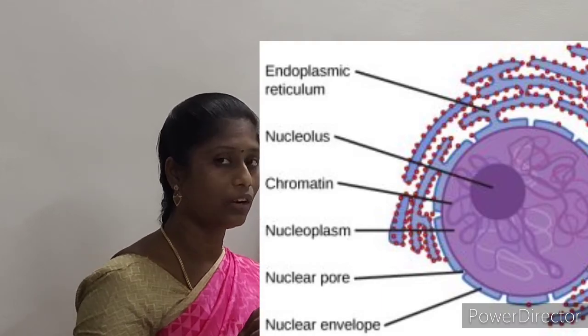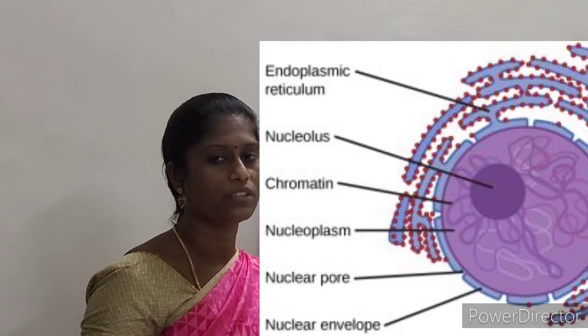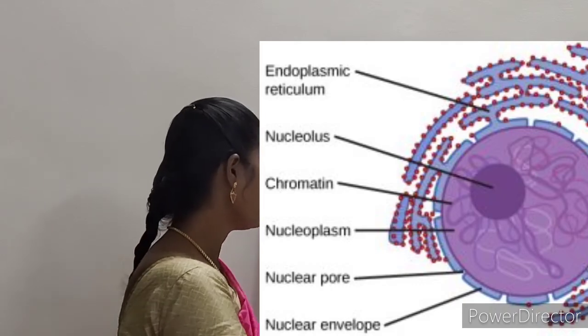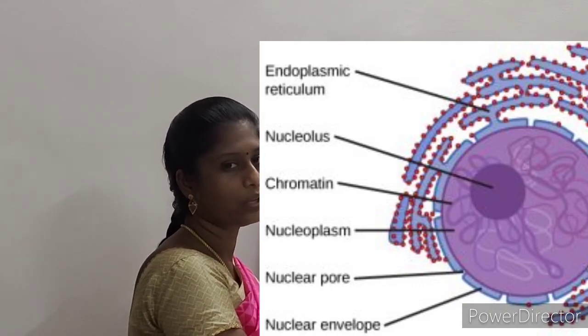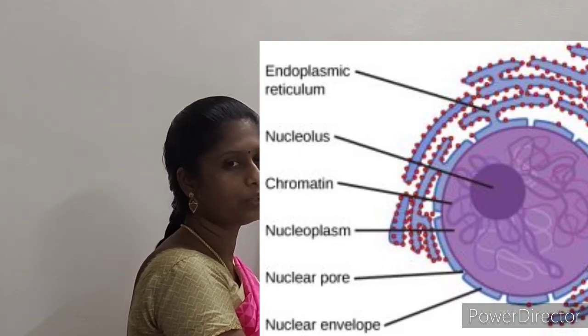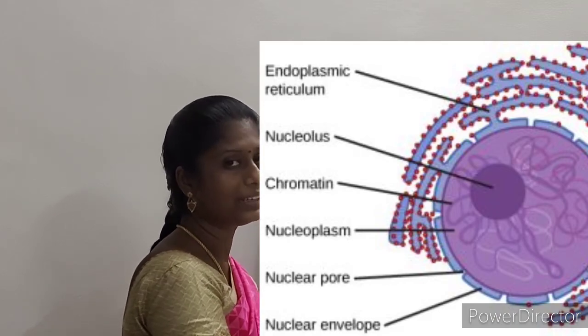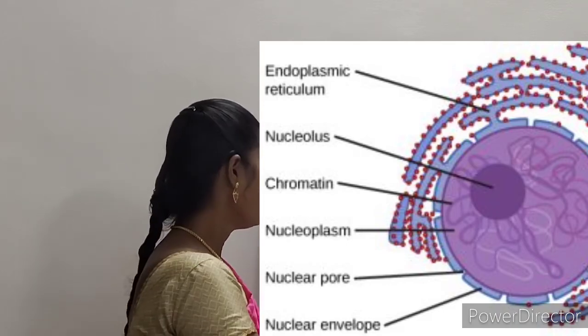Okay, but they are not tightly condensed during interphase. Such type is called as what? Euchromatin. What is euchromatin? The part of the eukaryotic chromosome which is transcribed into mRNA, which contains active genes that are not tightly condensed. That is called euchromatin.